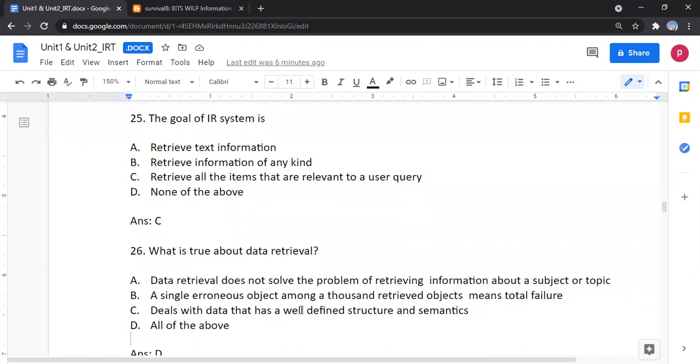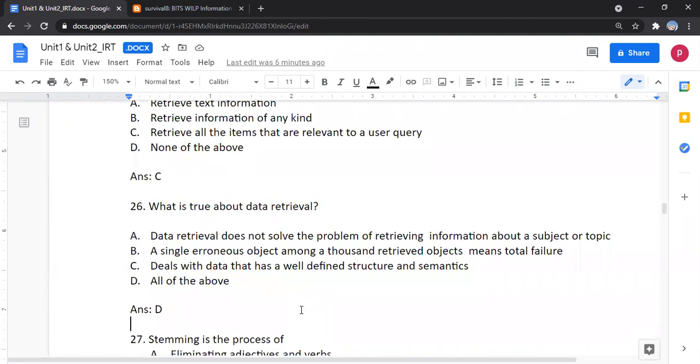What is true about data retrieval? Different options are given. Data retrieval does not solve the problem of retrieving information about its subject or topic. A single erroneous object among 1,000 retrieved objects means total failure. Deals with data that has a well-defined structure and semantics. All the above. The answer is all the above because all the options are correct.